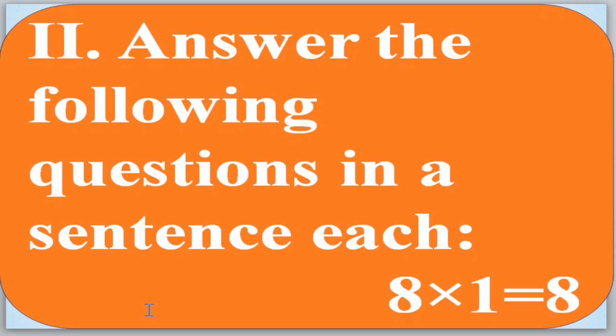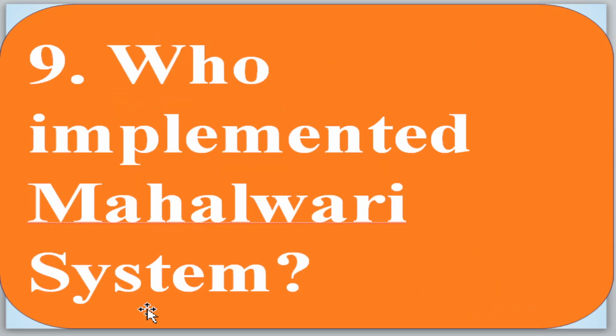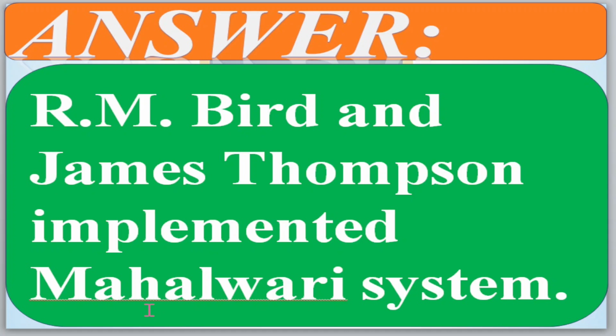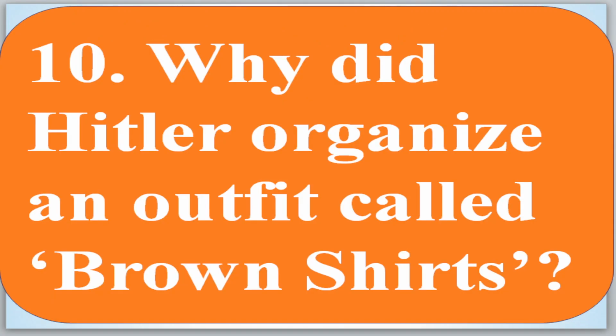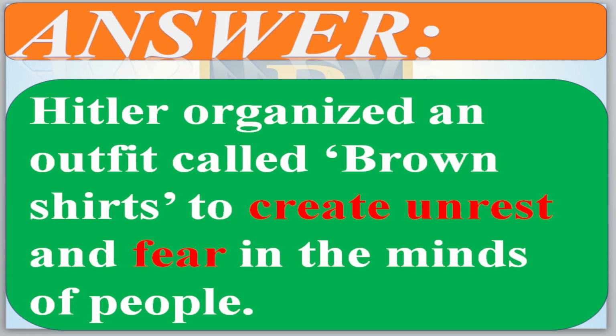Second one. Answer the following questions in a sentence each. 8 into 1 is equal to 8. Who implemented the Mahalwari system? So the answer is R.M. Bird and James Thomason implemented the Mahalwari system. So you can write both names. Now move to the next. Why did Hitler organize an outfit called Brown Shirts? So why?